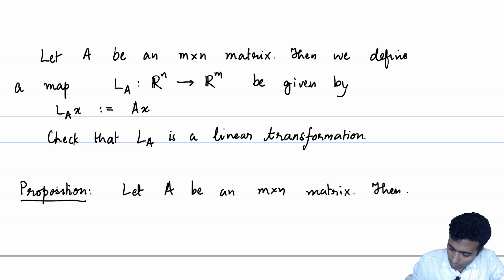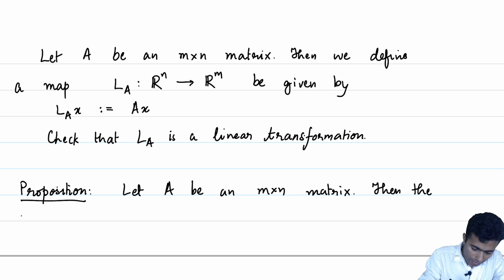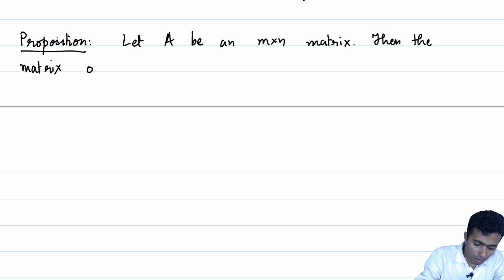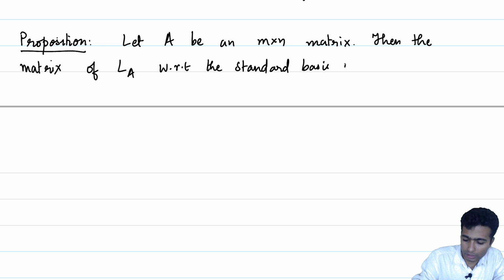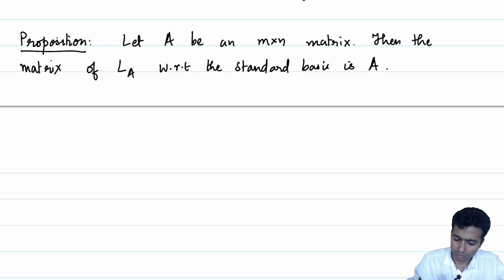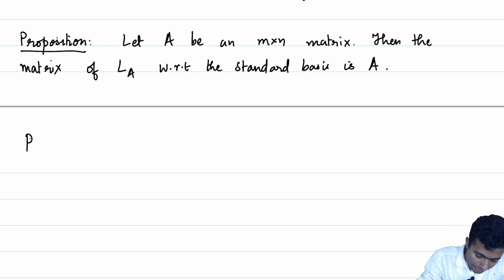Then the matrix of L_A with respect to the standard basis is A. So let me give a proof of this statement.